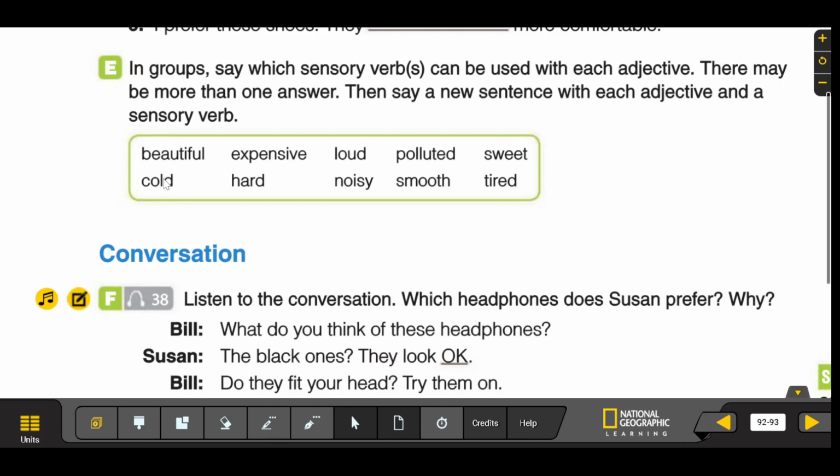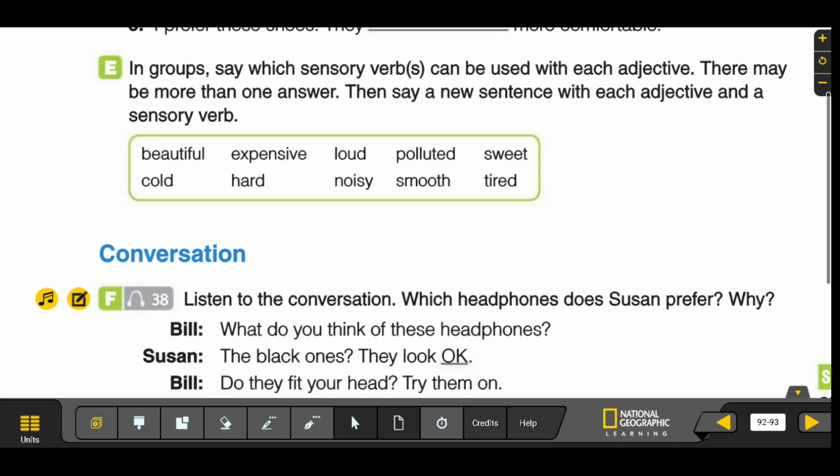Look at the verbs here. Look at the words here that we have. Beautiful, expensive, loud, polluted, sweet, cold, hard, noisy, smooth, tired. Have all those words there.